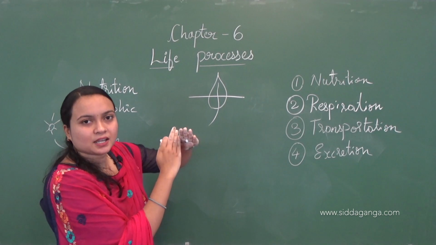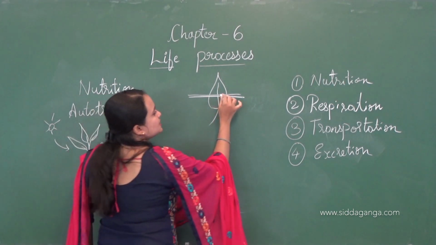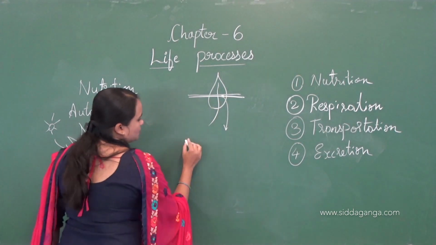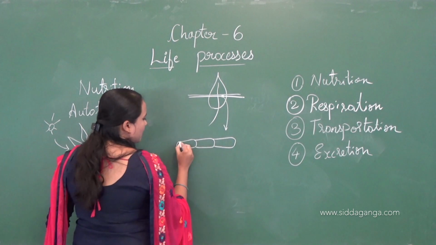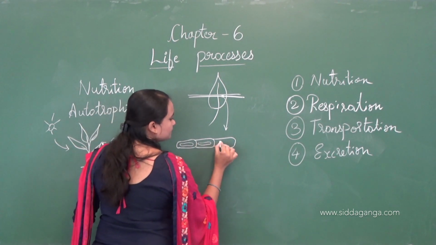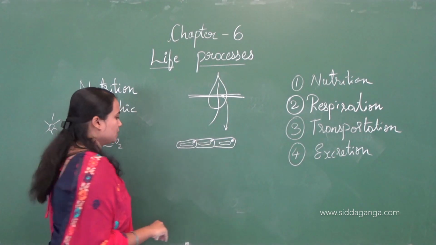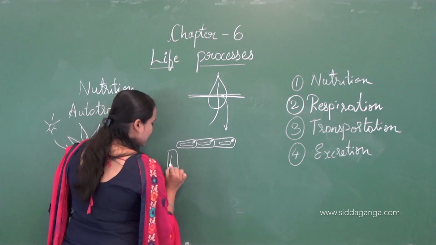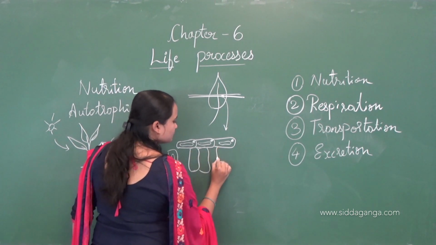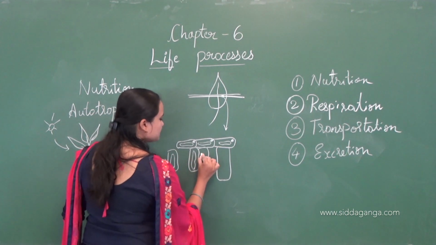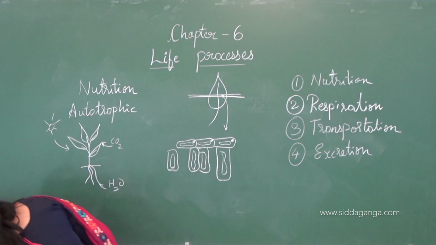I'll cut this thin section, and if we see this under the microscope, the leaf will have an epidermis, the upper epidermis, and it will have cells which contain chloroplast.